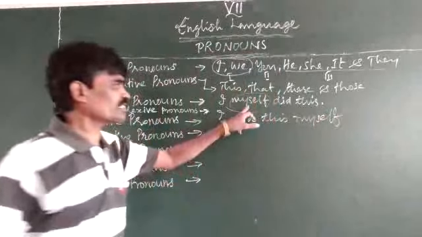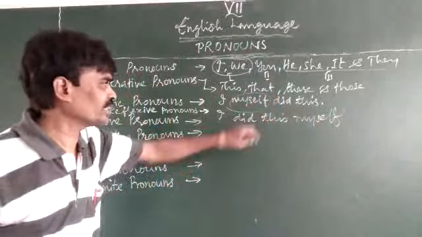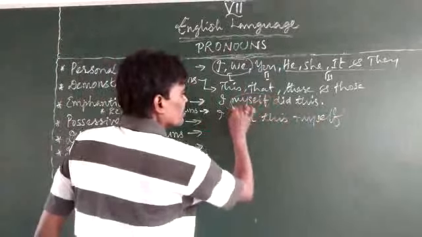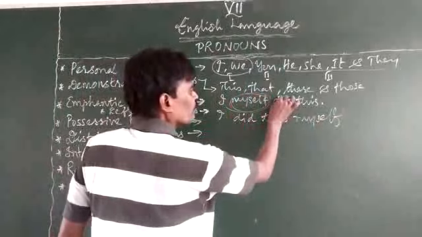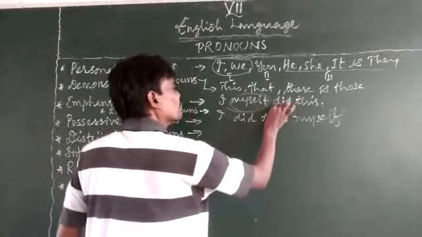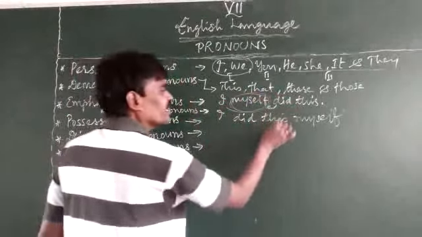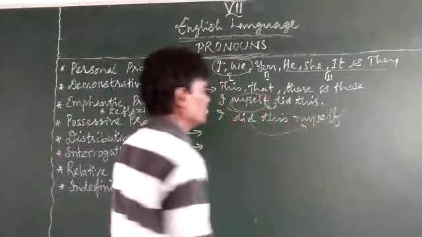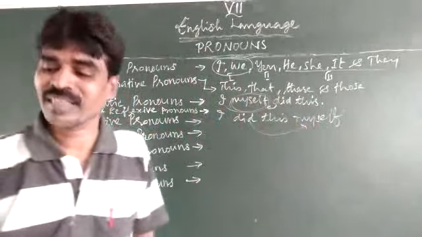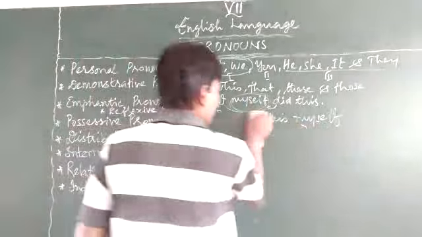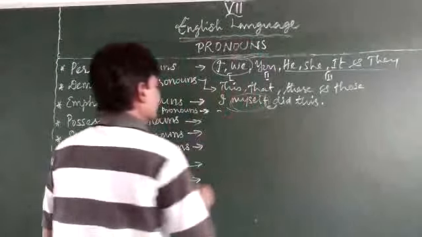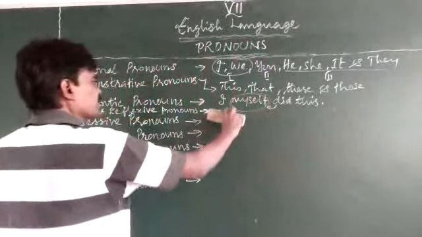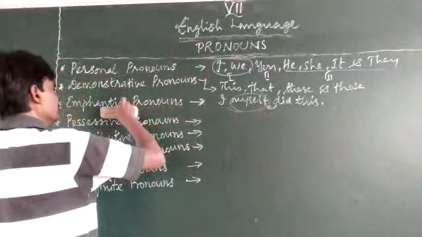If you notice here, this emphasizing one will fall before the verb. But here, it comes after the verb. That is called a reflexive one. It reflects, right? So that is the reflexive one. That is the simple difference that we should know.